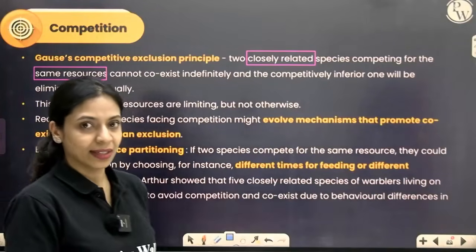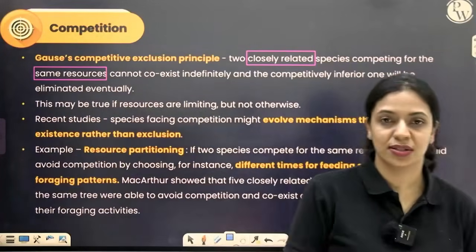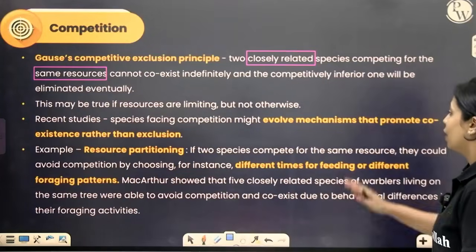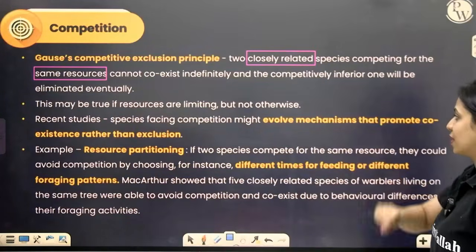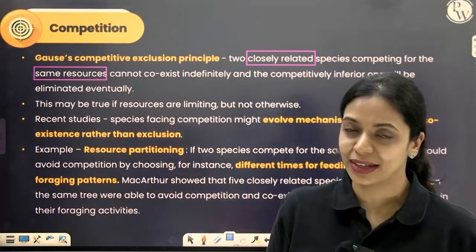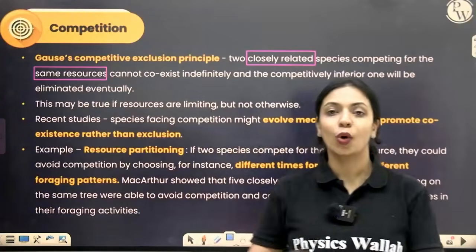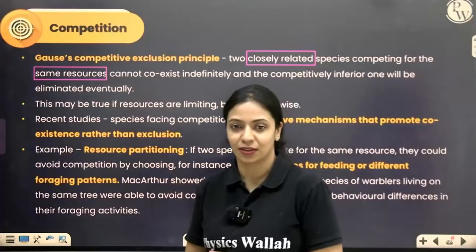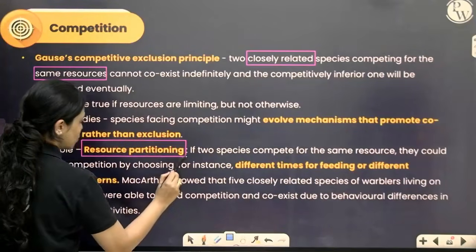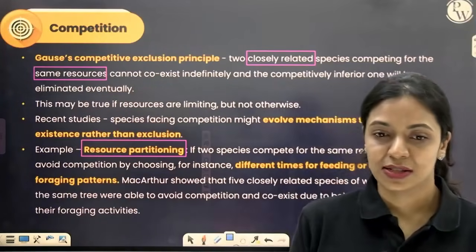Okay, but this isn't always true. It may be true in some cases when the resources are extremely limited, but otherwise it's not really true. Because in recent studies, we have found out that whenever two closely related species are competing for the same resource, they will evolve many different mechanisms to coexist instead of excluding each other. One very good example for that is a mechanism called resource partitioning. For this, we can take the example of MacArthur's birds.